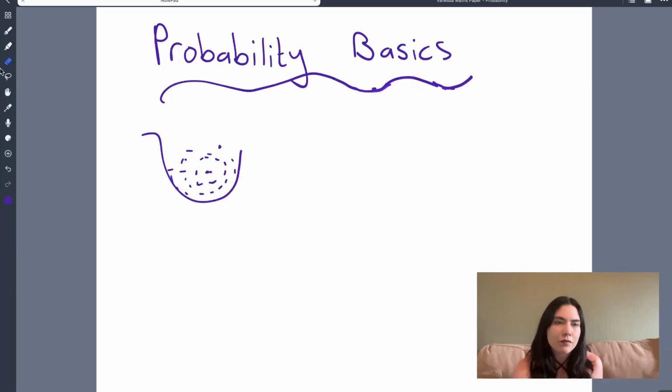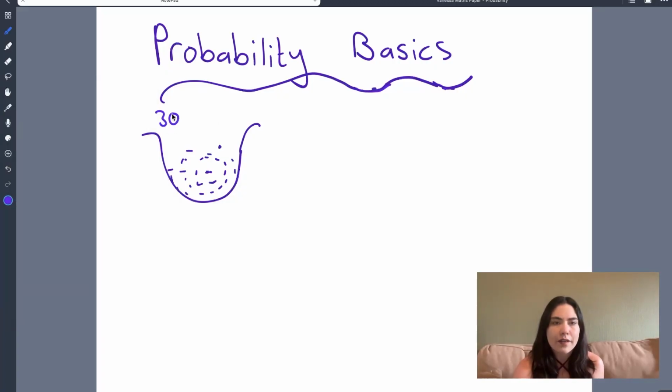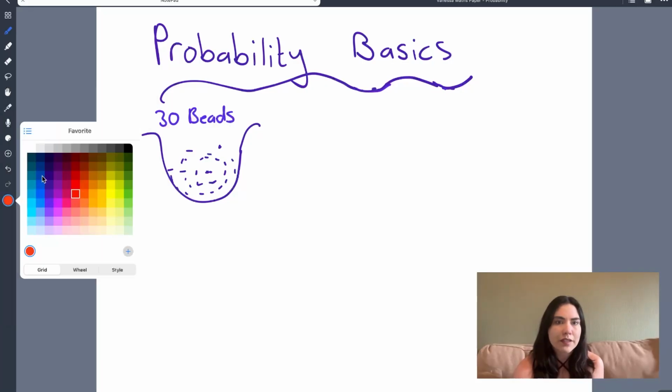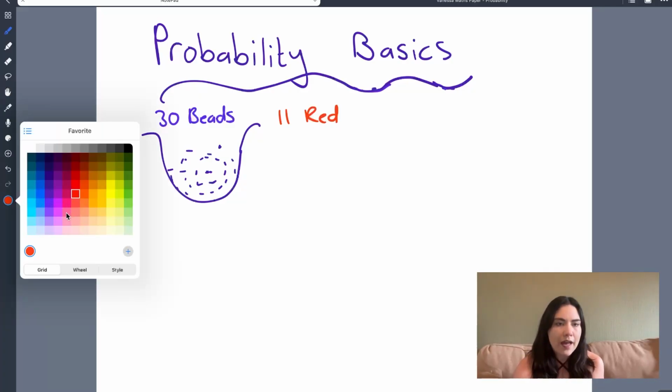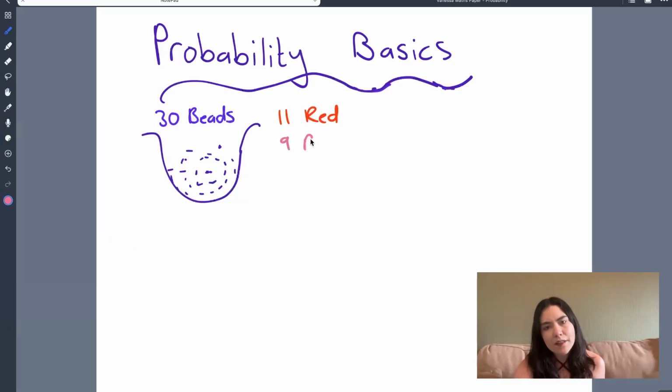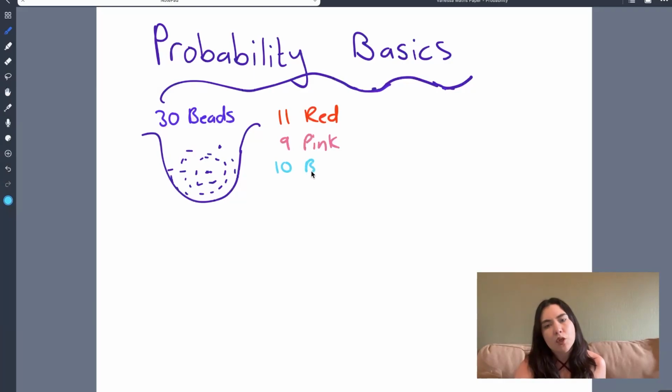All right, so let me show you an example. Let's take a slightly different example, just so that we don't overcomplicate it a little bit. Let's say that there are now 30 beads in the bag. So there's 30 beads in the bag. All right, so let's say we have 3 different colors this time. So we have 11 that are red, or the orange. We have 9 that are pink. And we have 10 that are blue. All right, so this is the amount of beads in the bag. Okay, so what is the probability of pulling a blue bead and then pulling another blue bead?